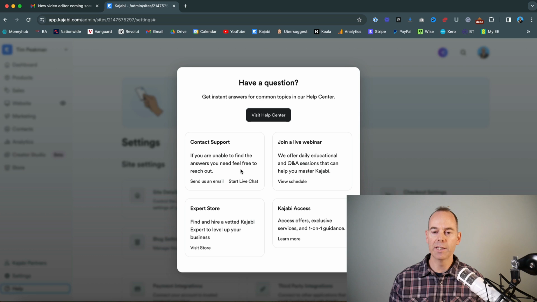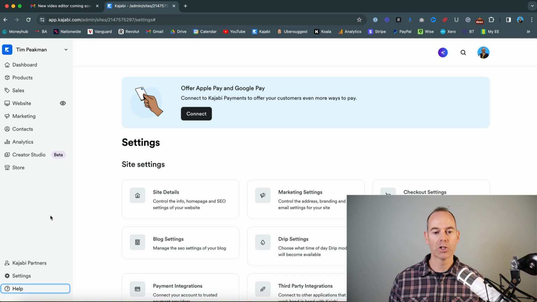Now, again, this is probably one of the best functions that I like about this platform, because you do spend the longest time learning these things. I've chosen Kajabi because everything is under one roof, which means I only have to learn one platform. Being everything under one roof, it's not going to be the world's best at any one thing, but it saves me a lot of time, stress, and energy if I just learn one platform and implement it really well. It does everything I want it to do for my online business. So that's the help function here.